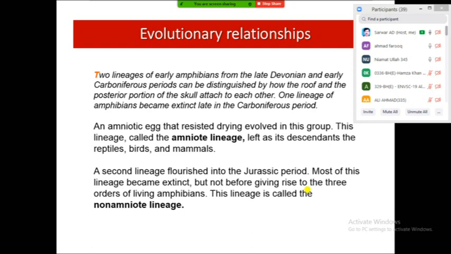Reptiles and birds, and mammals, especially reptiles and birds, we know generally move very far away from the water bodies, and they don't need water for their reproduction.